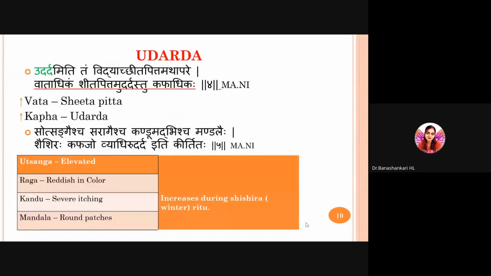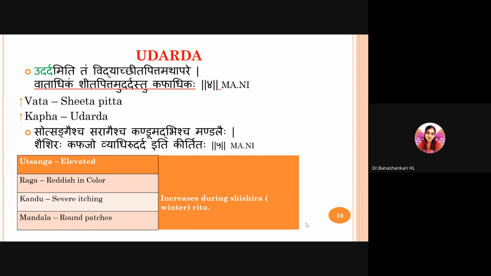Coming to Sapeksha Nidana, the differential diagnosis. The differential diagnosis of Sheethapitta are Udarda and Kotha. Before diagnosing the disease as Sheethapitta, we should know the similarities and dissimilarities of these conditions too. Coming to Udarda: Udardam iti vidyat Sheethapittam athapare, Vatadhikam Sheethapittam Udardastu Kaphadhikah. Some identify this condition as the disease Udarda, and some other acharyas consider it as Sheethapitta.